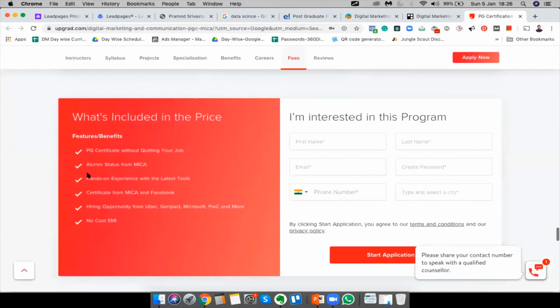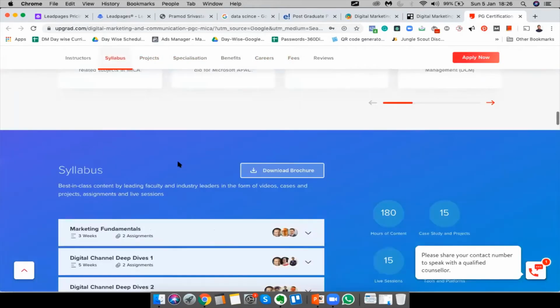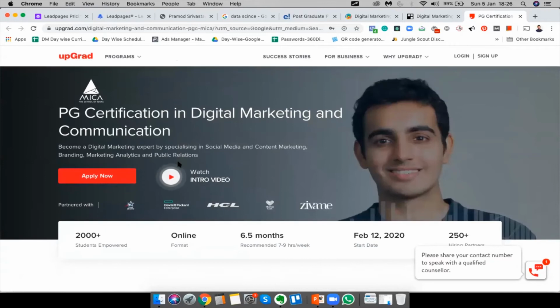Upgrad, again, it's clean, it's good, but it's a two-step process. There is an upside and a downside to it. The upside is, if someone is going through the effort of clicking the button and then going down and filling the form, then that tells us that probably he is much more interested than someone who is just filling in the form.